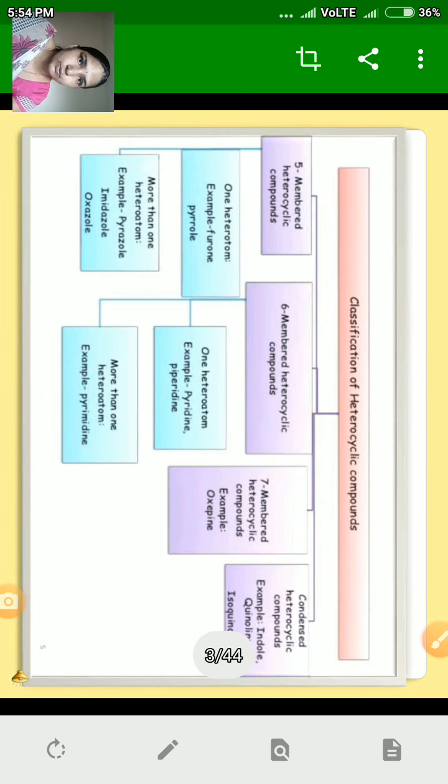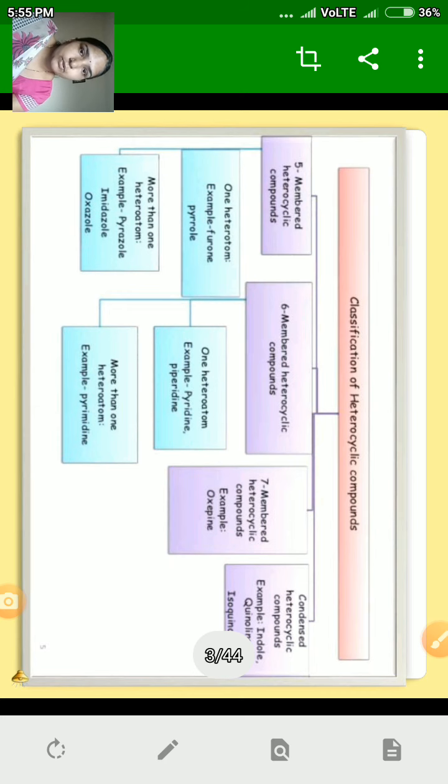Classification of heterocyclic compounds. Heterocyclic compounds are classified according to the number of atoms present in the ring. If a heterocyclic compound contains 5 atoms in its cycle, then these are 5-membered heterocyclic compounds. They may be with one heteroatom, for example furan, pyrrole, or they may be with more than one heteroatom, like pyrazole, imidazole, oxazole, etc.